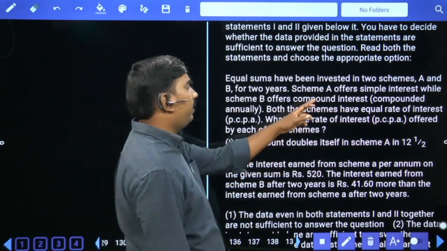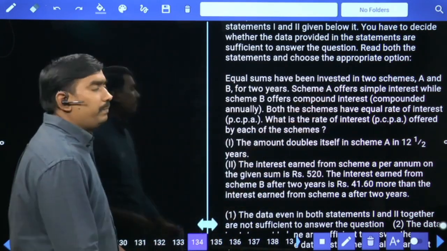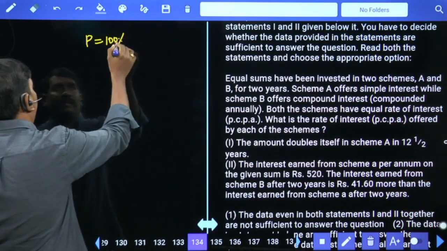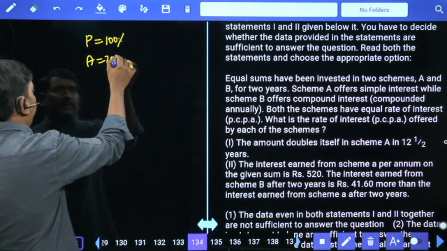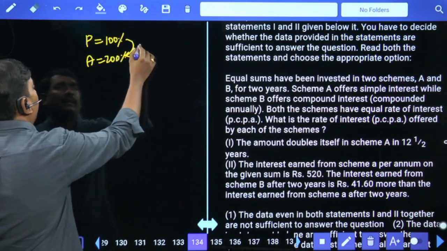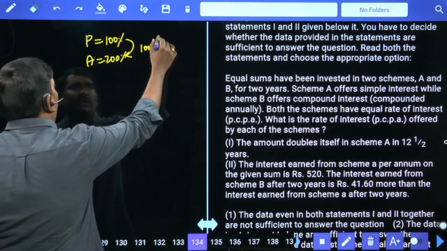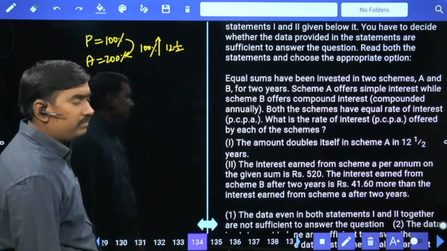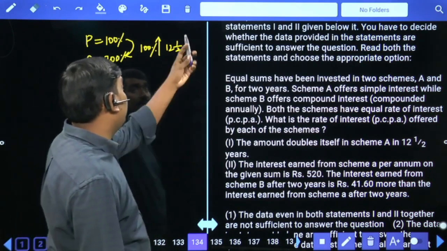Why? Because scheme A offers simple interest. Principal is by default 100%. It became double means amount is 200%. 100% increase in 12.5 years. Then per year means 8% per annum. First statement alone we can say the answer.